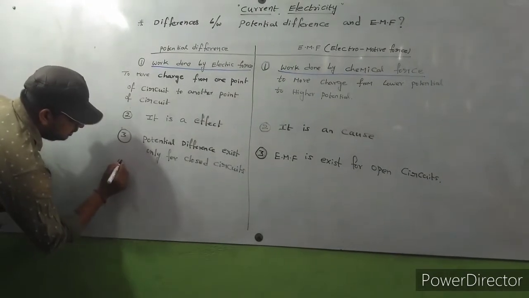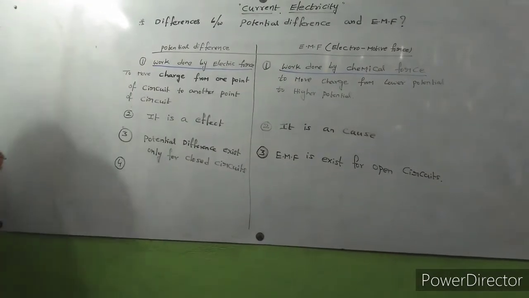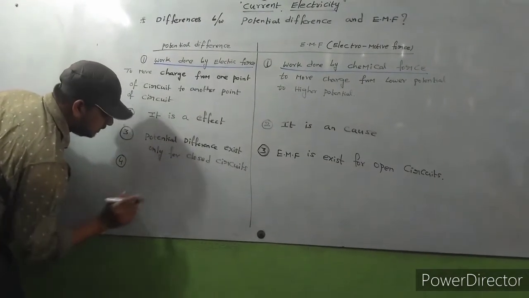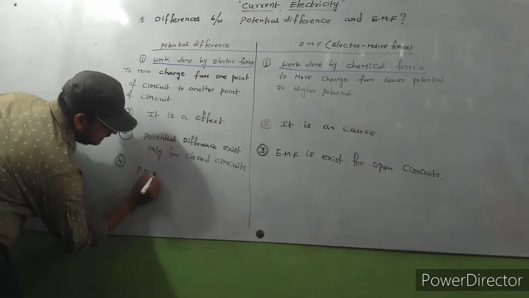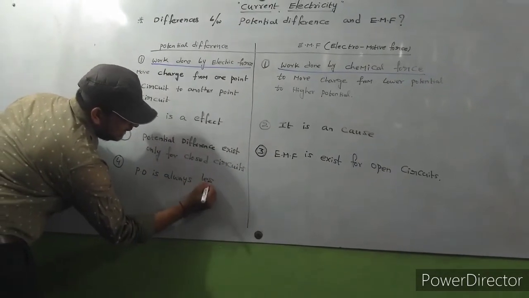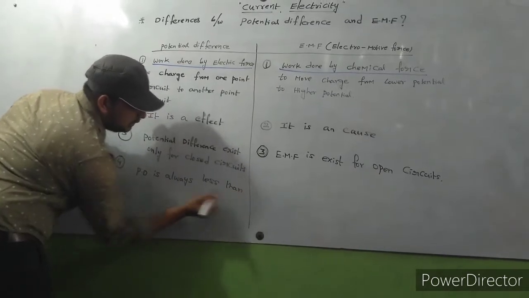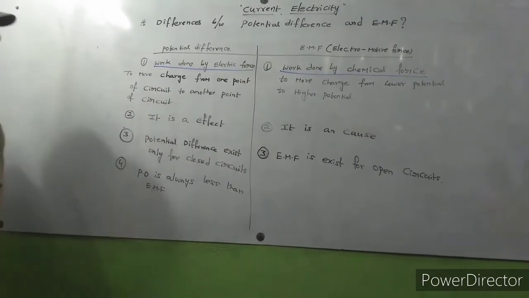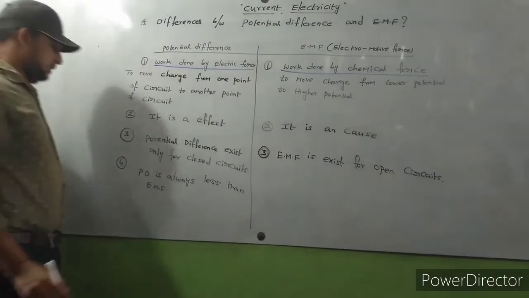Next, fourth point. Potential difference is always less than EMF.